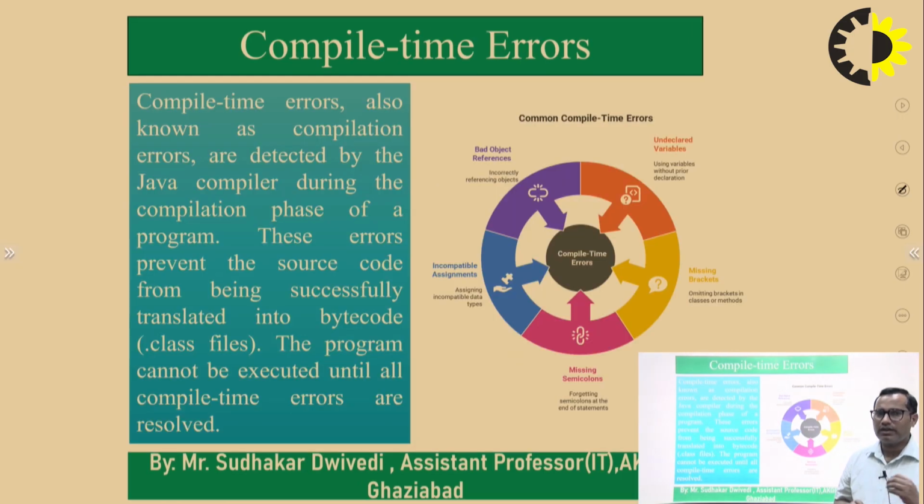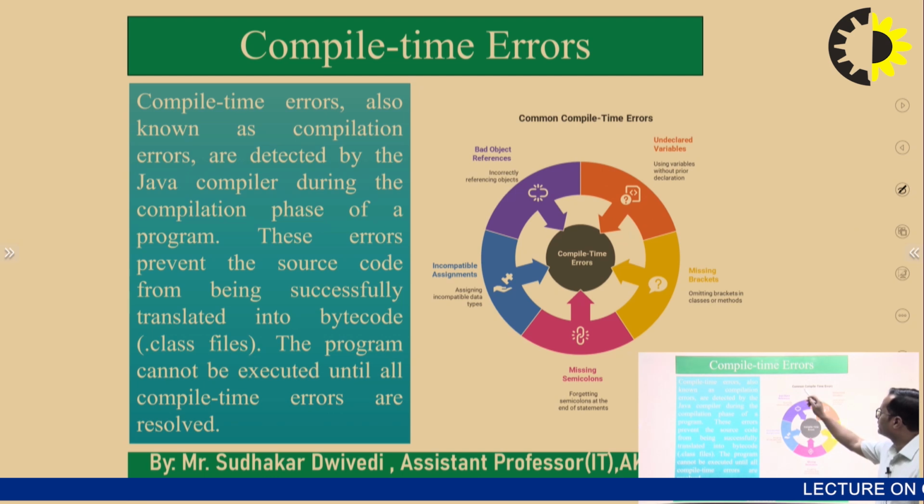So I've said the compile time errors, and we can see here. So what compile time errors? Compile time errors can arise whenever we have not declared the variables before using them. So whenever we are going to use some variables but we have not declared them, that means undeclared variables may cause the compile time errors, right?